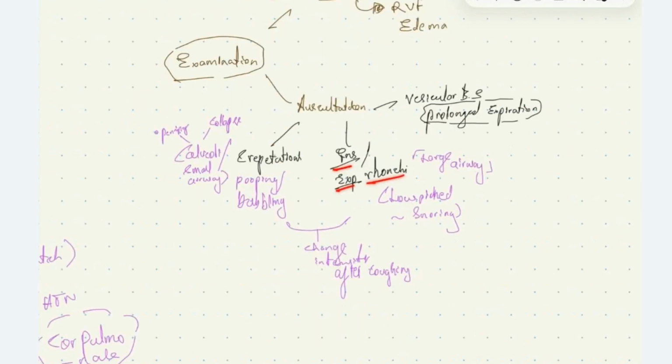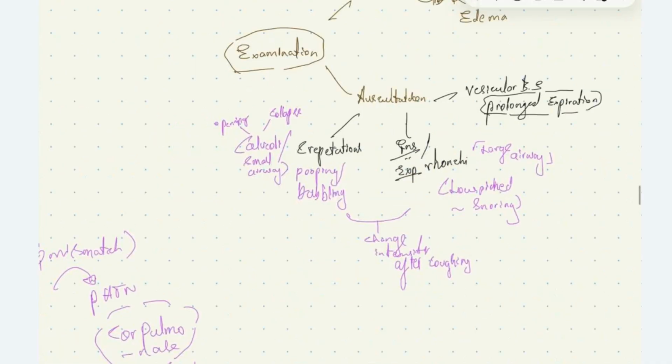Rhonchi are low-pitched snoring sounds, usually heard during expiration. It's due to plugging of large airways, like trachea and bronchi. So due to mucosal plugging in the large airway, we can have inspiratory or expiratory rhonchi.